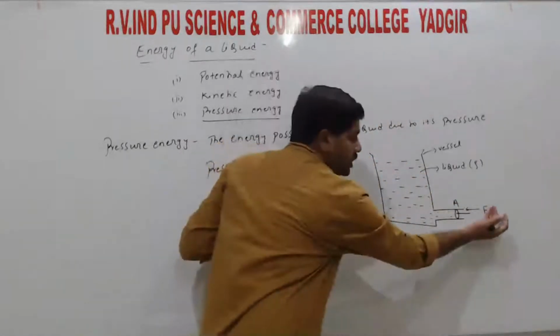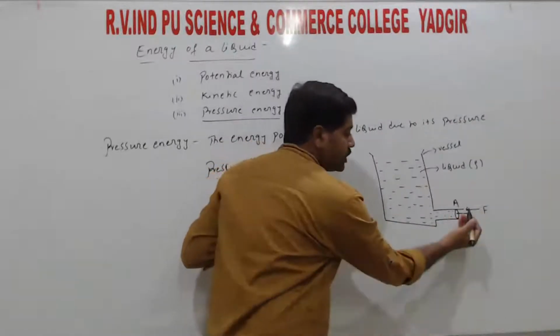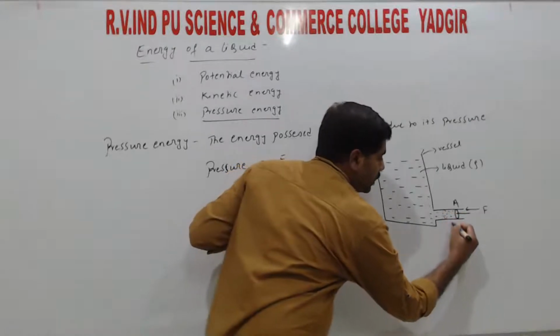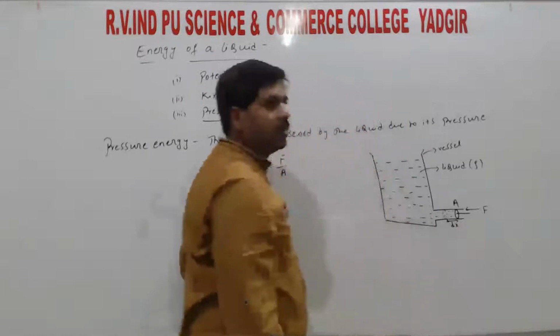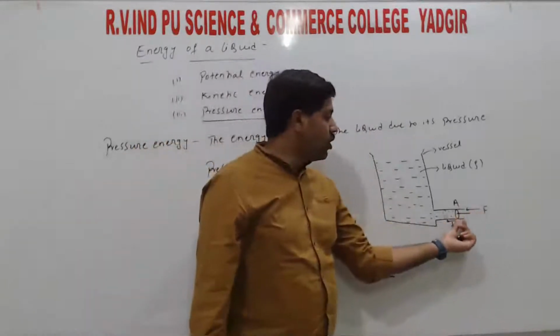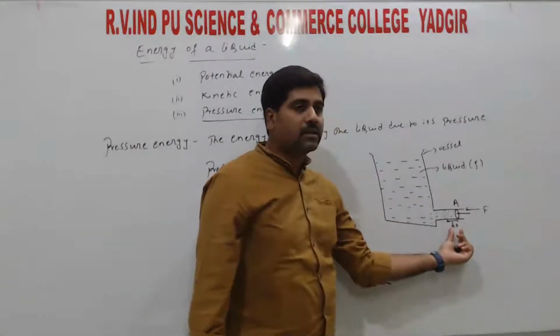When the external force acts, the piston starts to move, right? So consider it moves some small distance, and that distance is dx. We apply force, the piston moves a small distance, which we take as dx.